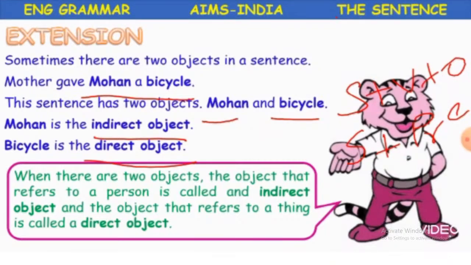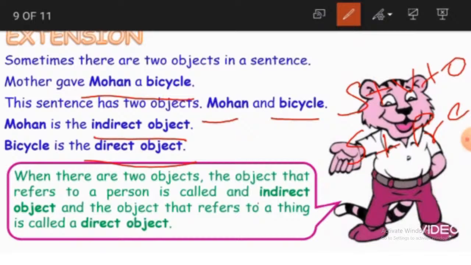Mohan is the name of a person, so that is why Mohan becomes the indirect object.